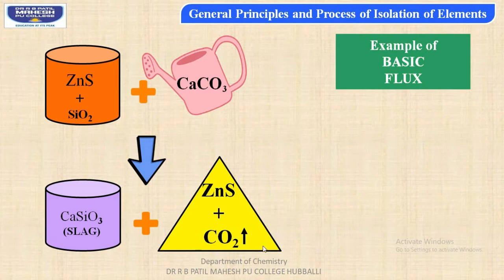Along with this, carbon dioxide vapors are also liberated. Why? Because we are adding calcium carbonate and we heat this, then the liberation of carbon dioxide vapors can occur.